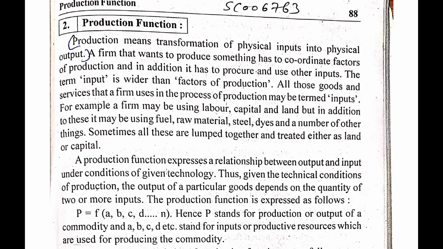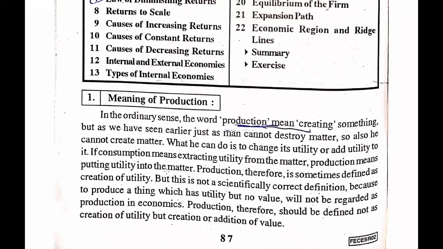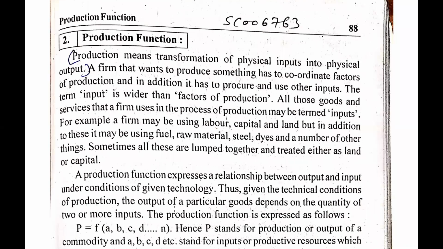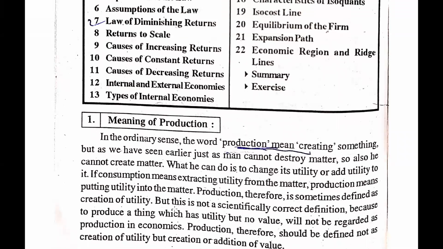We also took the example of wood: a tree or wood is not much usable when just lying idle, but when a carpenter uses those woods to make furniture, then people will use them. So the carpenter has added utility to that wood and made furniture from it. This is how we can add utility to a particular thing and make it usable. This is known as production.